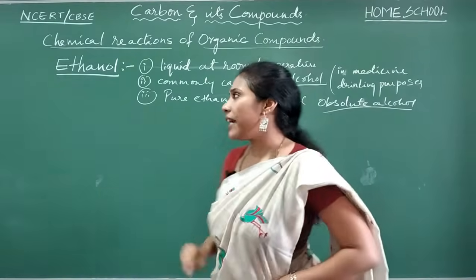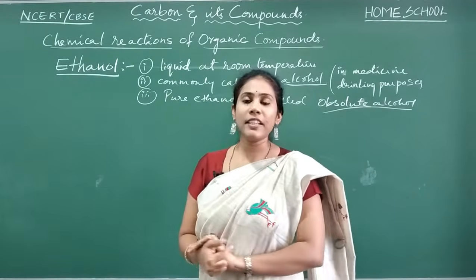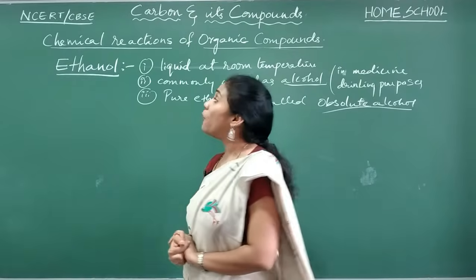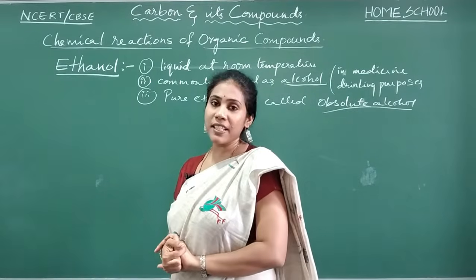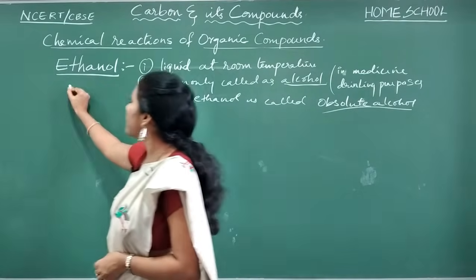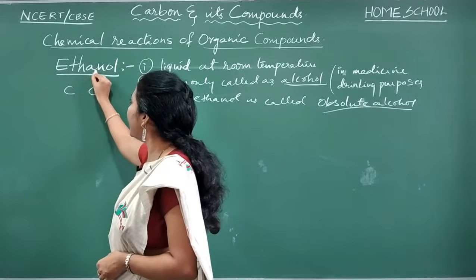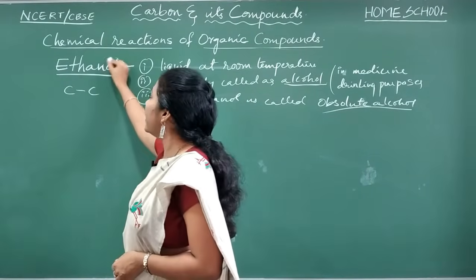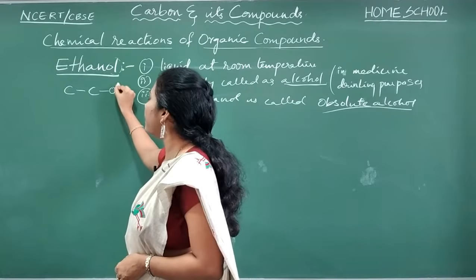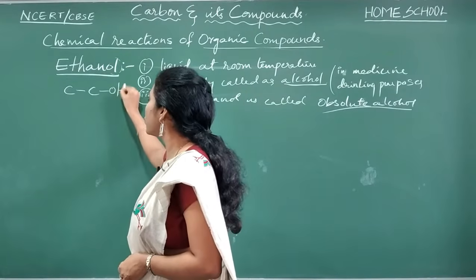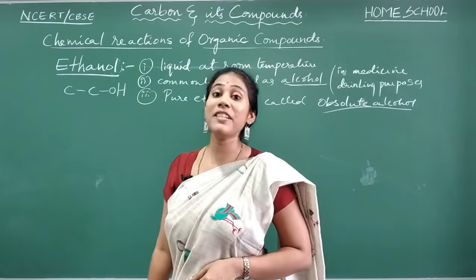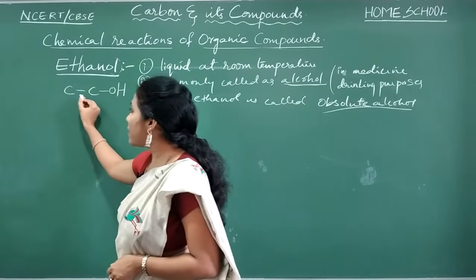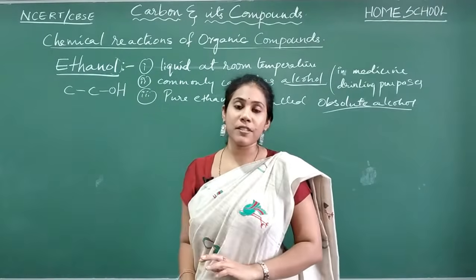Can you write the chemical formula of ethanol, guys? What is the structure that you write for this guy? Eth, 2 carbon atoms. AN is there, so single bond. OL is the functional group. So to any one of the carbons, what functional group? OH. OL means OH, isn't it? And now the rest of the thing is filling hydrogens.